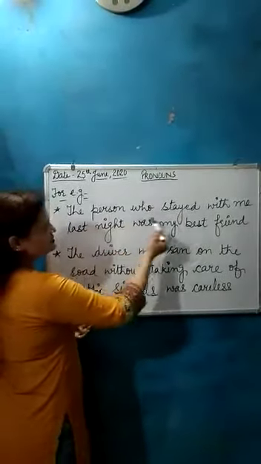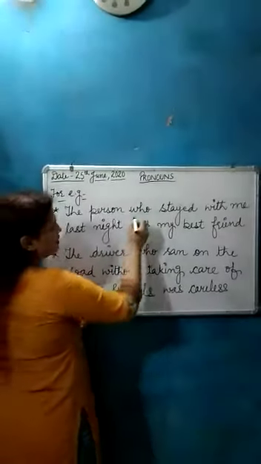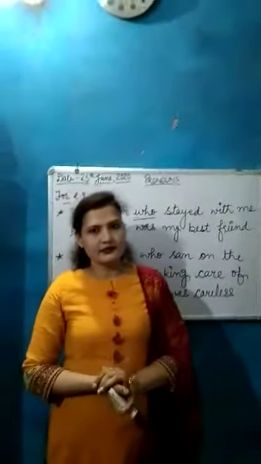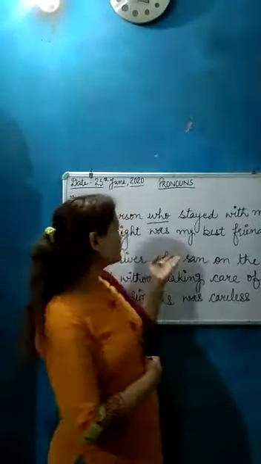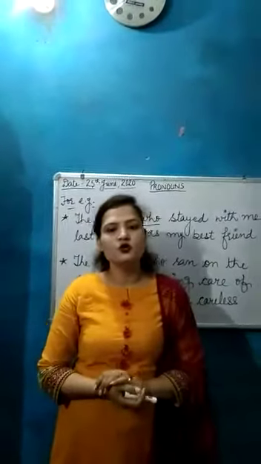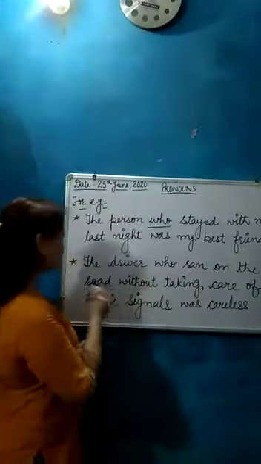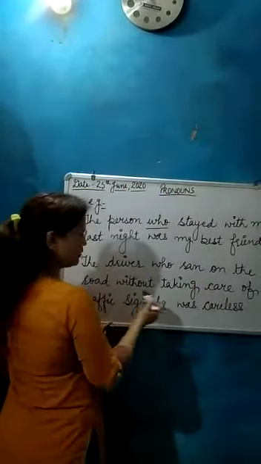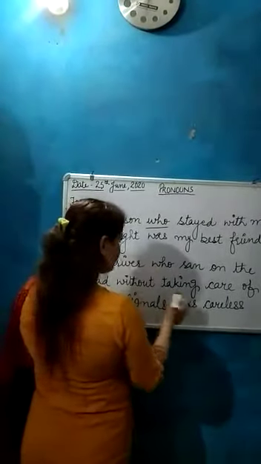The person who stayed with me last night was my best friend. Here we use who as a relative pronoun. In this example, the word who relates to the person and introduces the relative clause who stayed with me last night. In the next example, the driver who ran on the road without taking care of the traffic signals was careless.